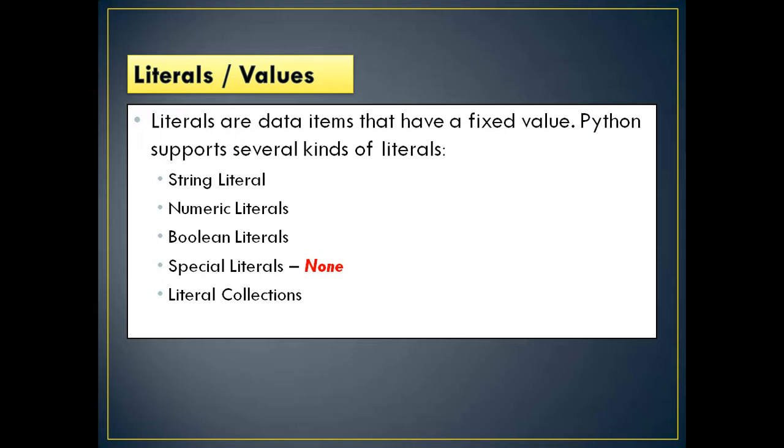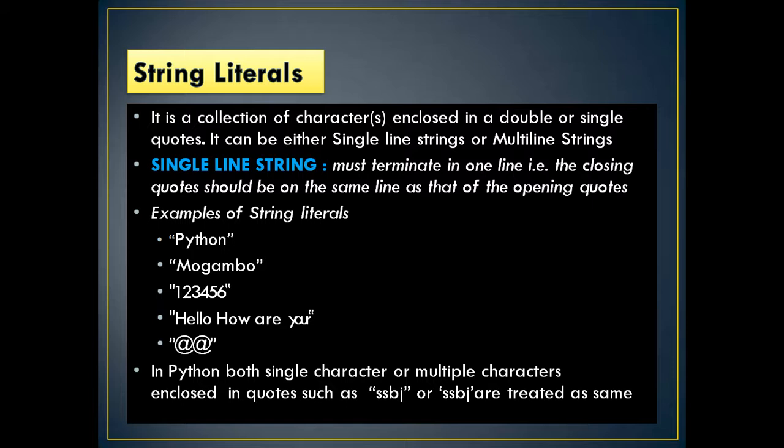Let us try to see these literals. Already we have studied them in detail in class 11, so we will just brush up these concepts. What is a string literal? It is a collection or a sequence of characters enclosed in double or single quotes. It can be either a single line string or a multi-line string. If it is multi-line, we call it a doc string. You remember. The single line string must terminate in one line, that is, the closing quotes should be on the same line as the opening quotes.